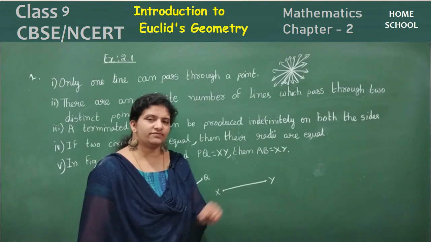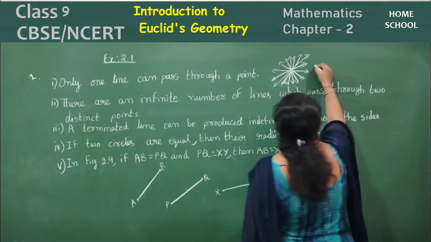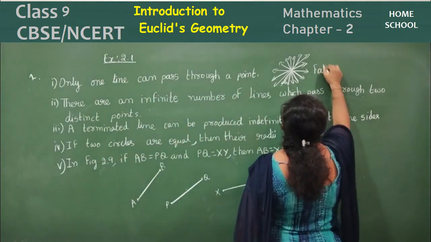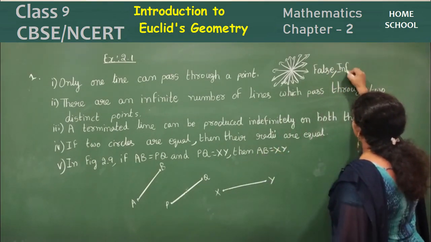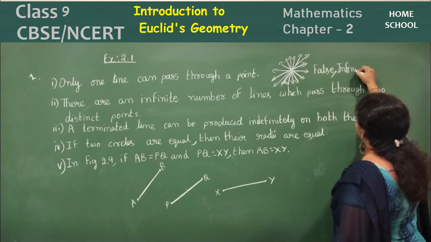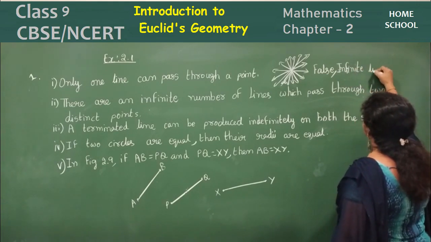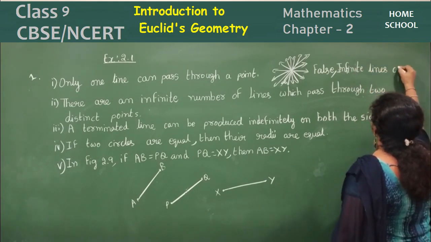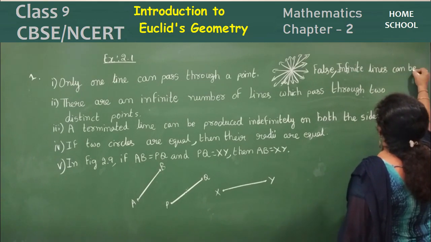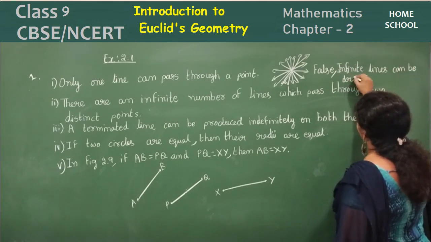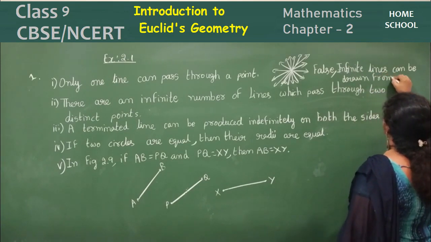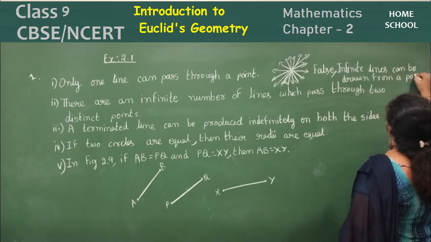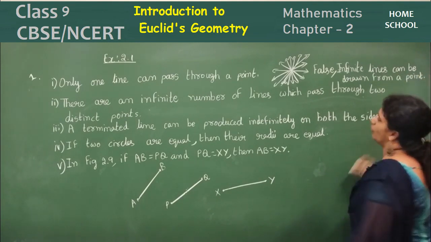So what's your justification? Right here, your answer, true or false, right? False. Infinite lines can be drawn from a point. A point means one point.